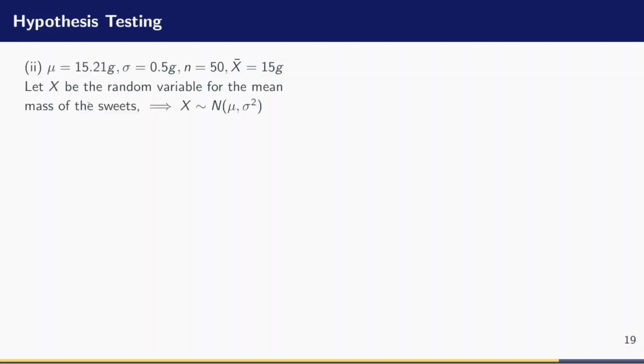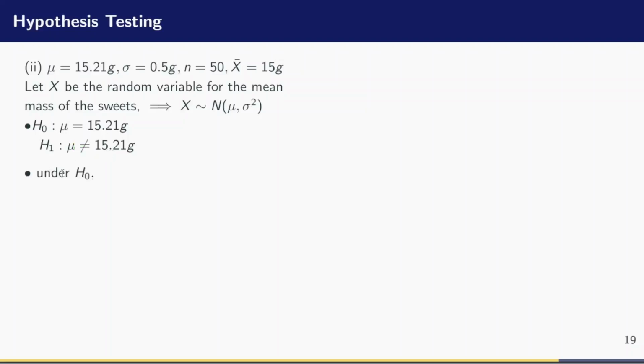All right, let us now write out that let X be the random variable for the mean masses of the sweets. Then X will follow a normal distribution with mean mu and variance sigma squared. Now I need to state the null and the alternative hypothesis. The null hypothesis H0 is such that the mean is equal to 15.21 grams. And so the alternative hypothesis H1 will be such that the mean is different from 15.21 grams because we are dealing with a two-tailed test. If it were a one-tailed test, we would have symbols like greater than or less than.